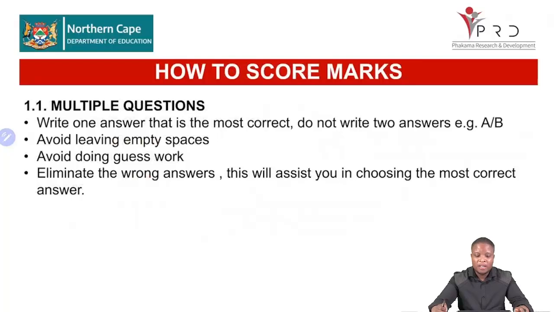Right, so 1.1 is a multiple choice question. You are given four options, A to D. You choose one correct one. Avoid guesswork. You need to understand terminology for you to answer this.